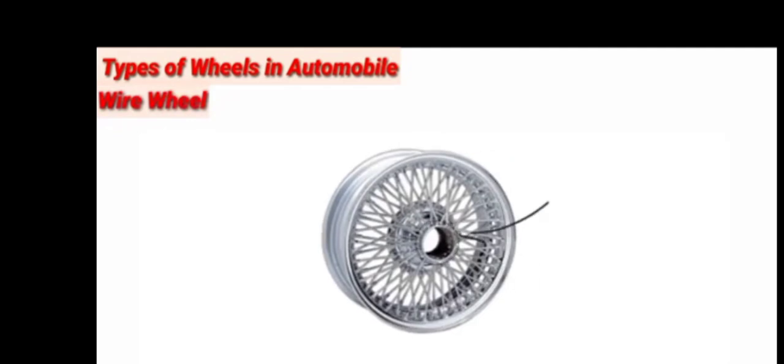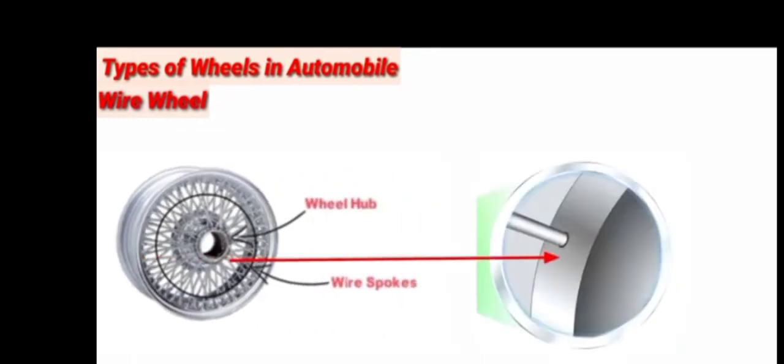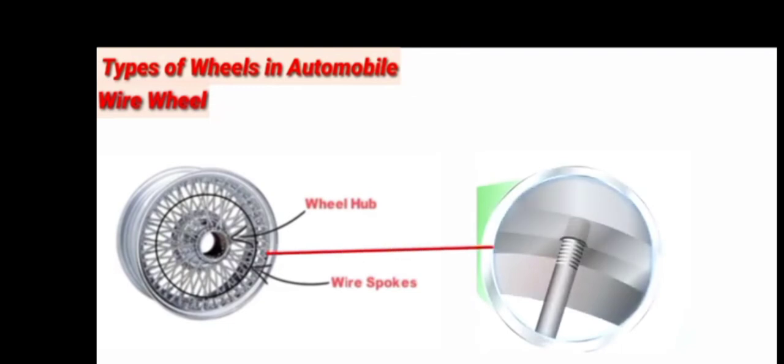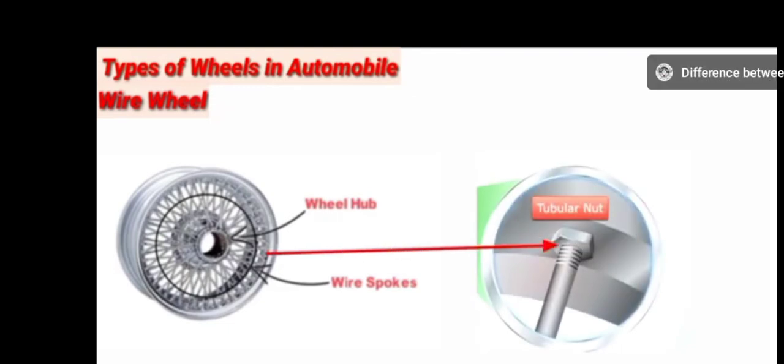It consists of separate hub which is attached to the rim with the help of wire spokes. Each spoke is hooked at the one end of the hub while other end is pushed through a hole in the rim with the help of tubular nut. This tubular nut helps in tightening the spokes.